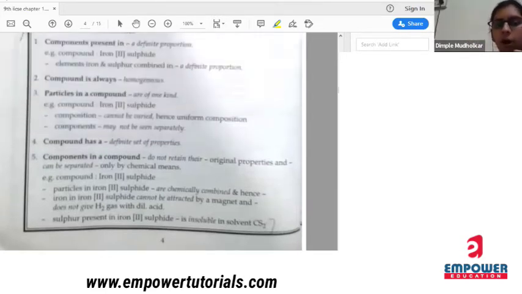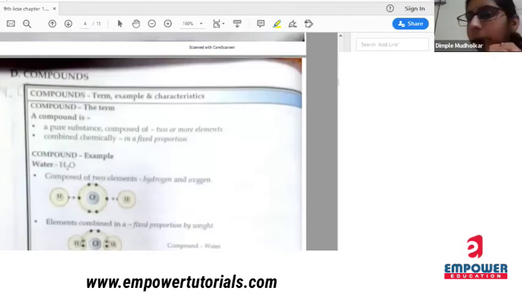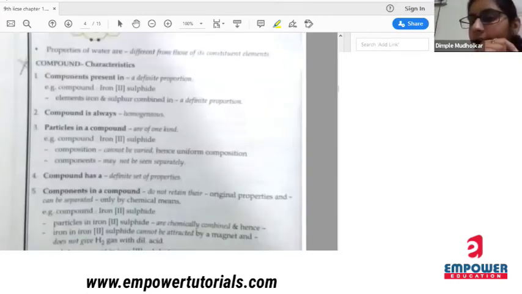Compounds are the pure substances which are composed of 2 or more elements in a fixed proportion. What are the characteristics of compounds? Components are present in a definite proportion. The components of compounds are always in a definite proportion. They are homogeneous. The particles of the compound are of one kind.